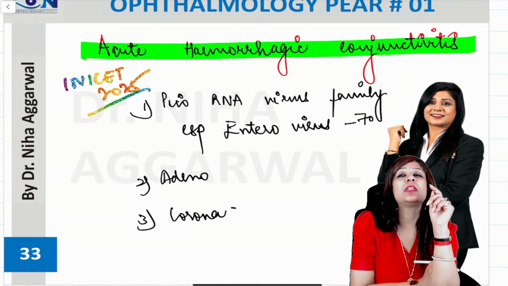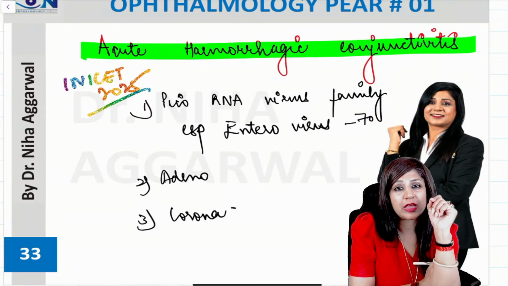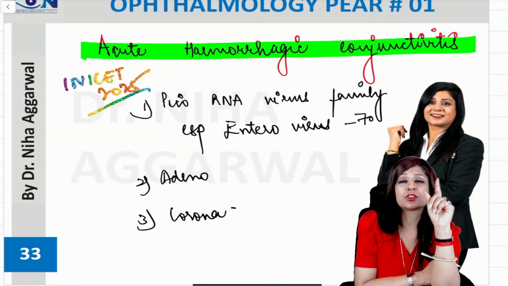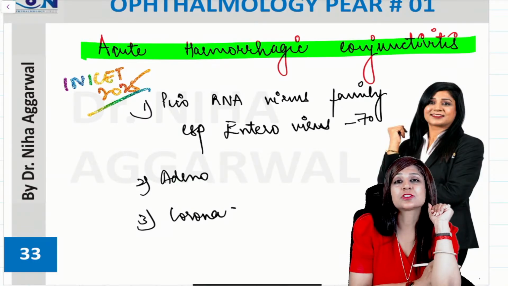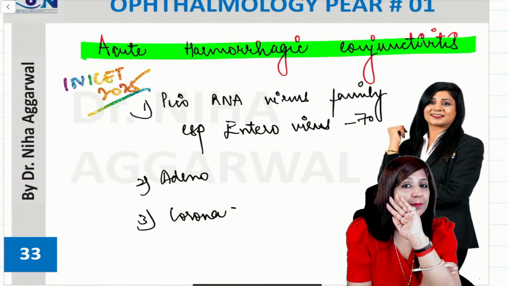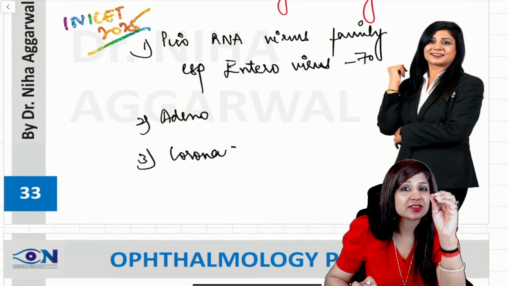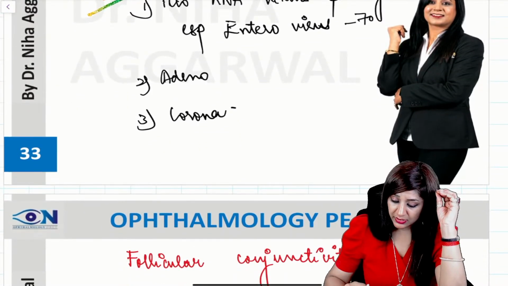Picornavirus family is mostly causing acute hemorrhagic conjunctivitis. Bacteria are not causing hemorrhages. There is only one bacteria which is causing, that is pneumococcus. Apart from that, the bacteria are not causing hemorrhagic conjunctivitis, and these are the viruses which are causing the conjunctivitis by the hemorrhages.